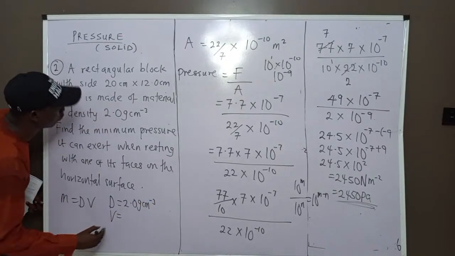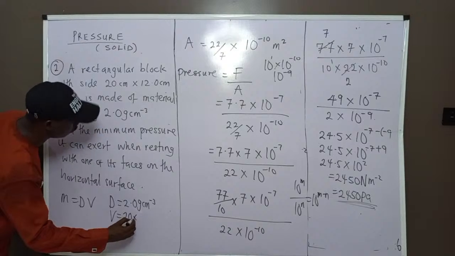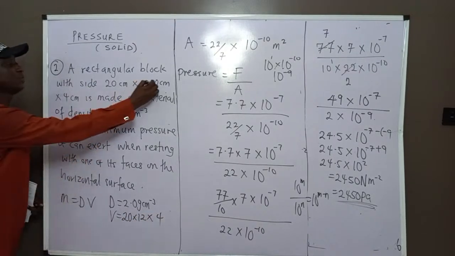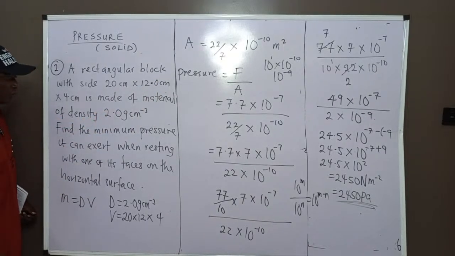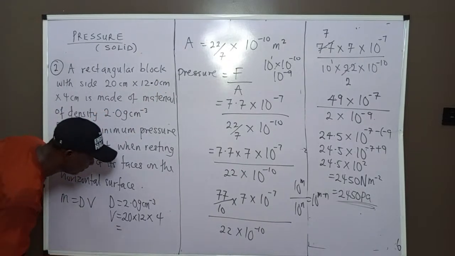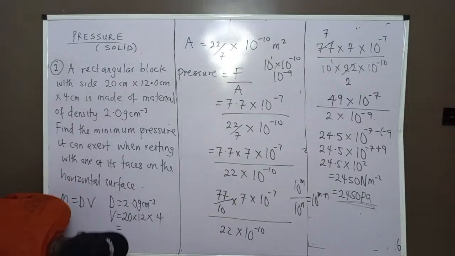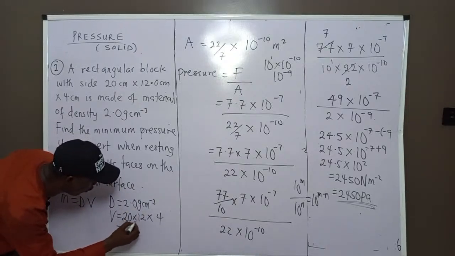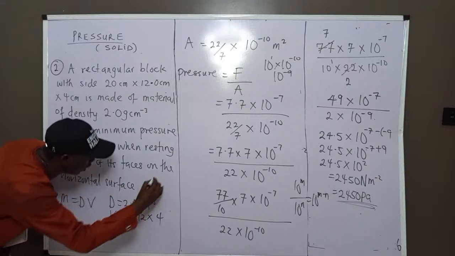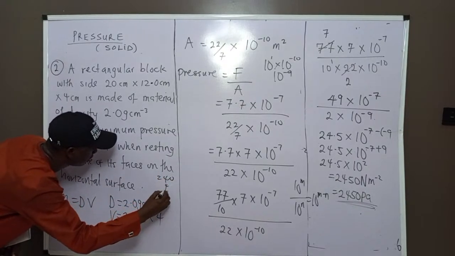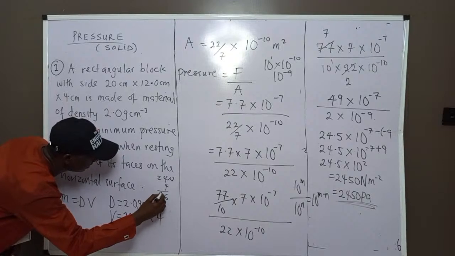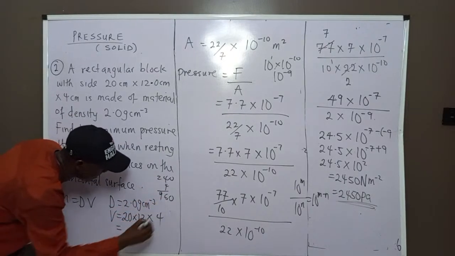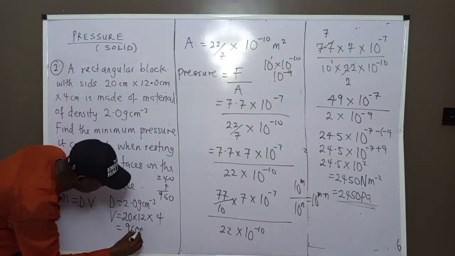Volume is equal to 20 times 12 times 4, in centimeter cube. So 12 times 20 gives us 240. Then 240 times 4 will give us 960 centimeter cube.